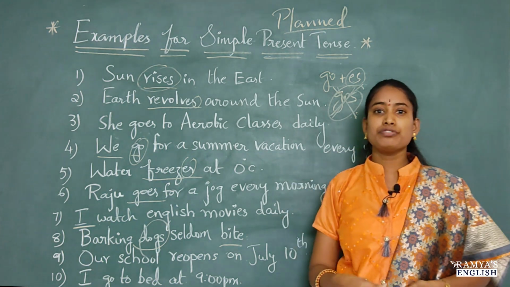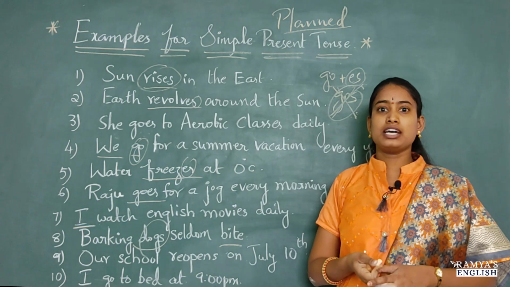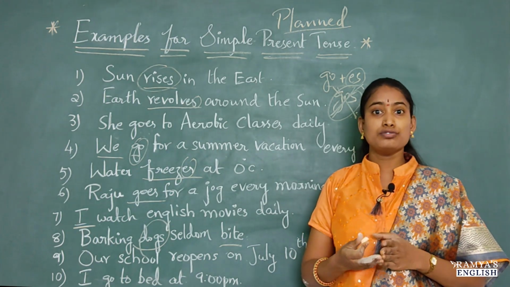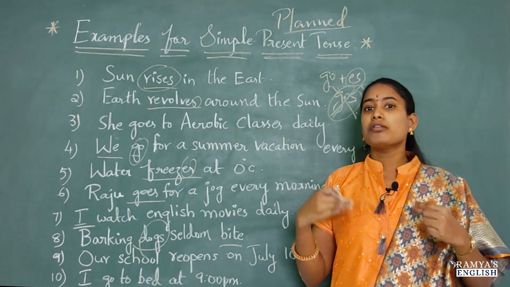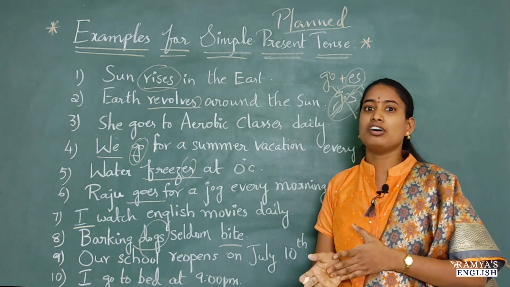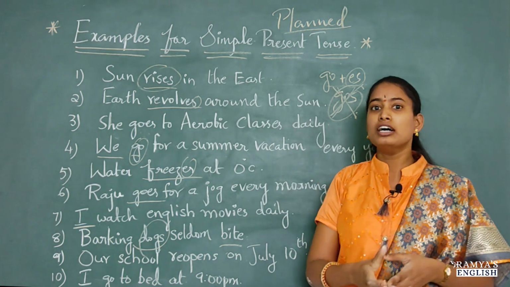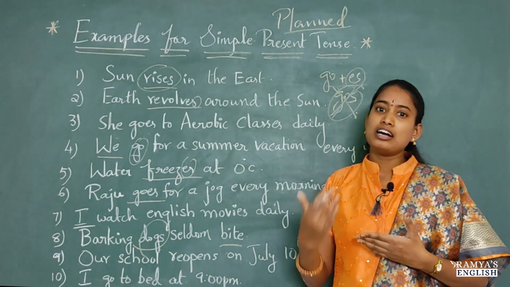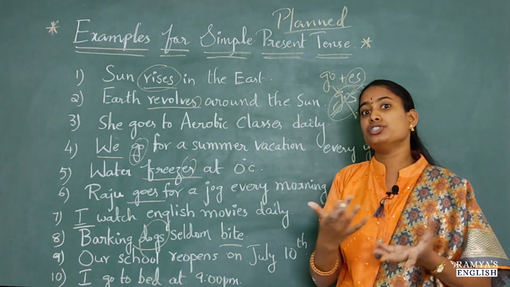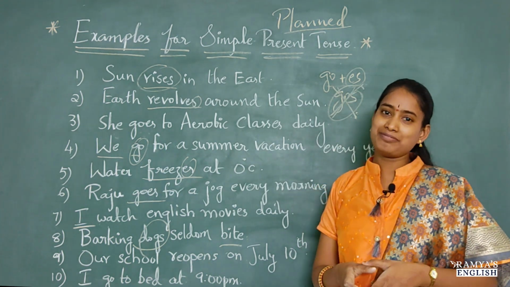So for which verbs we should add S, and for which verbs we should add ES, how to know that? By reading a number of books, or by watching English movies with subtitles, or by reading newspapers. So we should engage with English always. We should do something related to English. Only then can we know to which verbs we should add S. It comes by practice. Practice makes a man perfect.